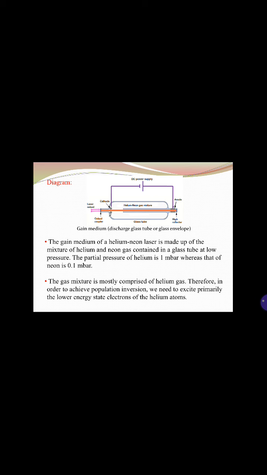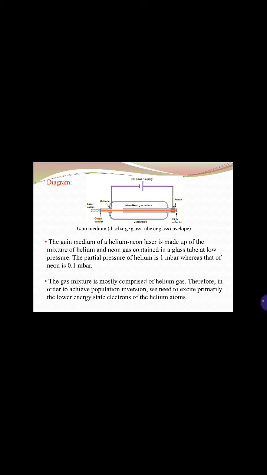However, in the helium neon laser, light energy is not used as a pump source. In the helium neon laser, a high voltage direct current power supply is used as the pump source. A high voltage DC supply passes electric current through the gas mixture of helium and neon. This is the diagram.